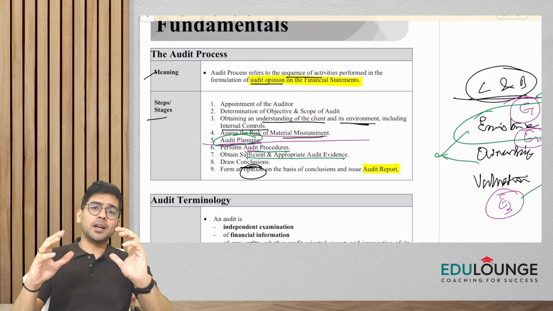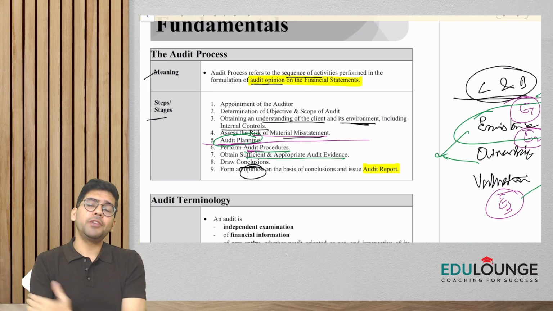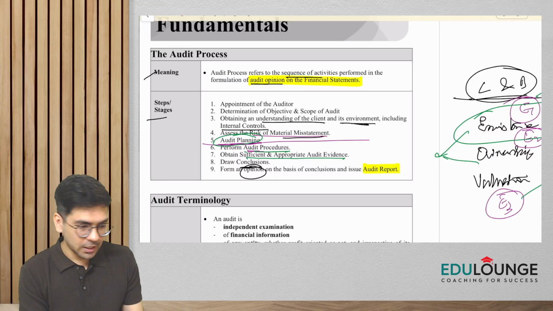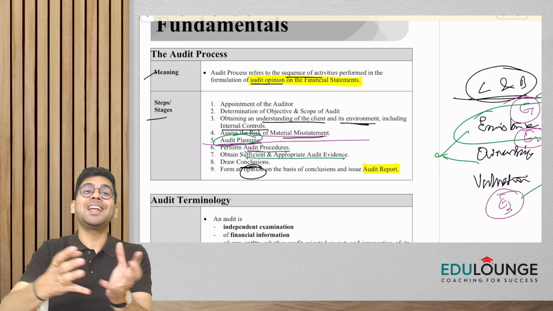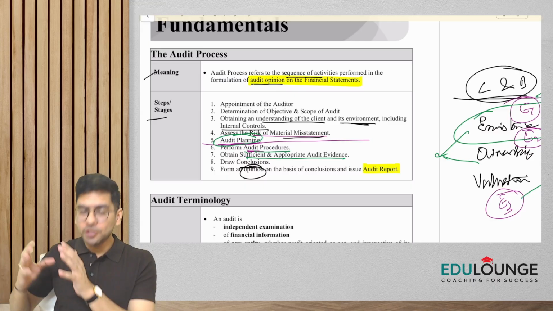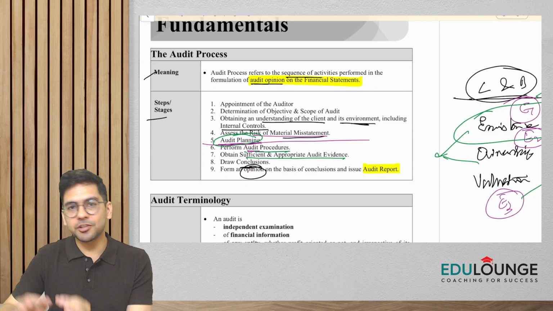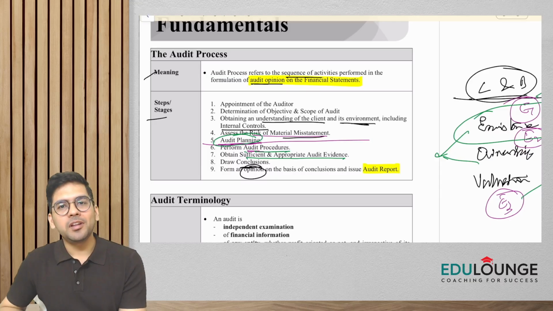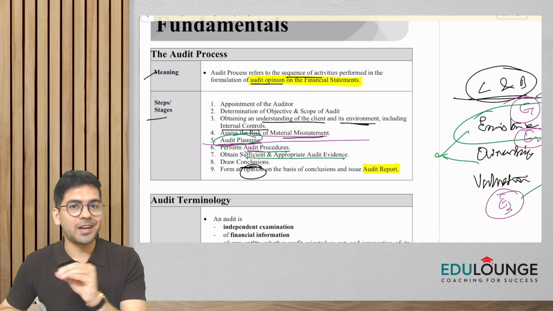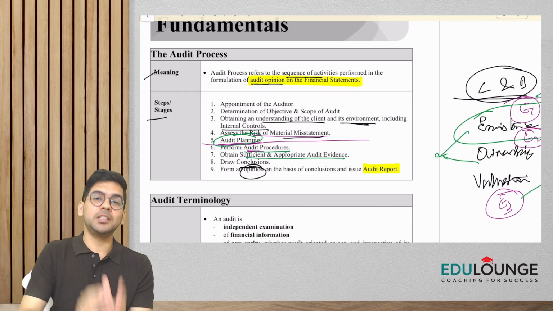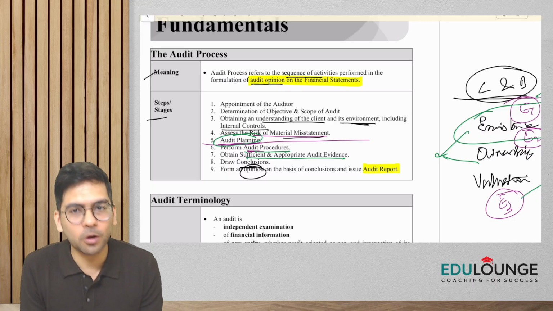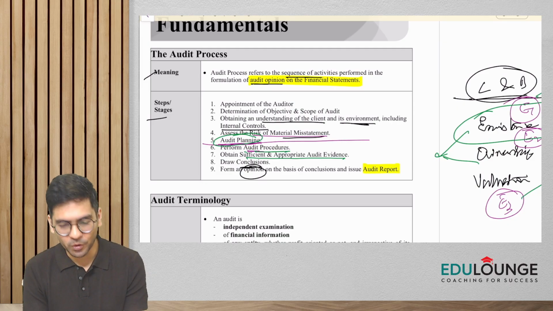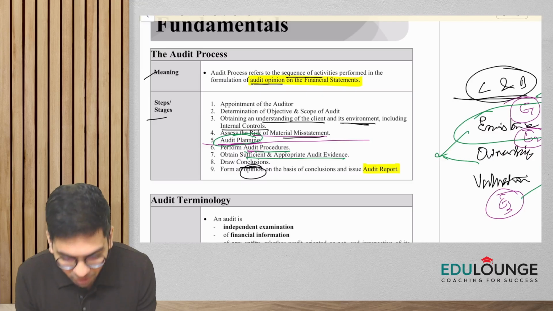And then once the planning is done, we'll start the field work, we'll go to the client's place perhaps and start applying the audit procedures. Upon applying the audit procedures, we would be getting evidence, and as an auditor, I need to ensure that the evidence I obtained is sufficient and appropriate. After obtaining evidence, we would draw conclusions on the different items of the financial statements, and based on these conclusions, we would express an opinion on whether the financial statements are giving a true and fair view or not. So very simple. This is what, guys, the audit process is all about.